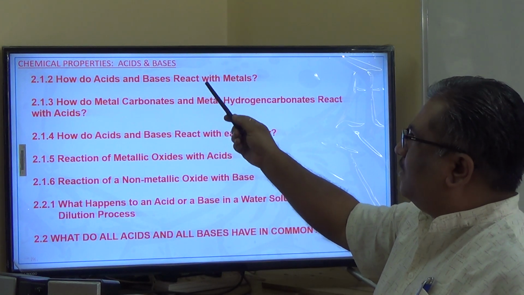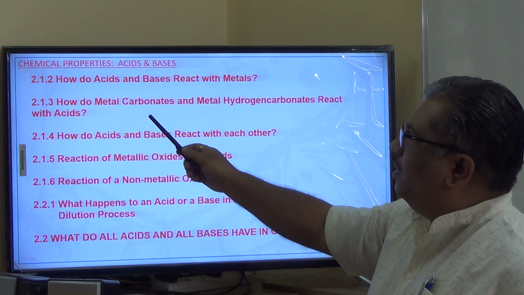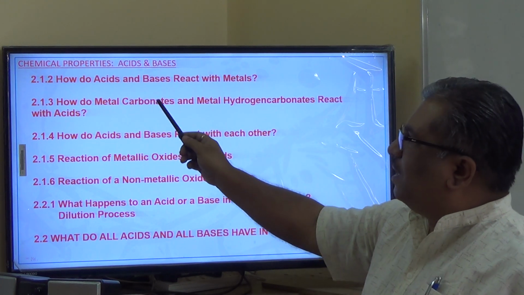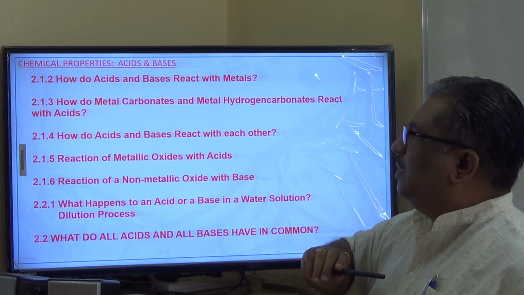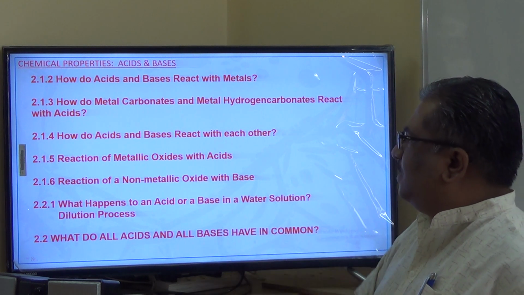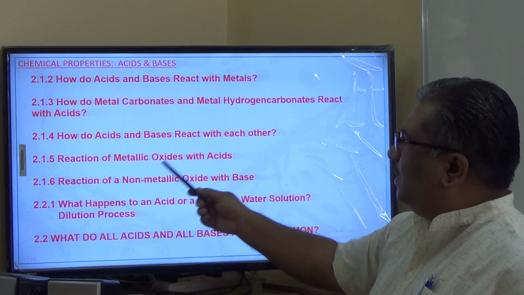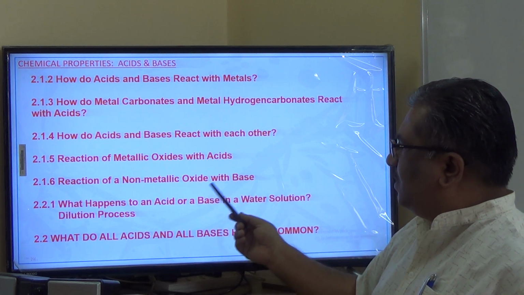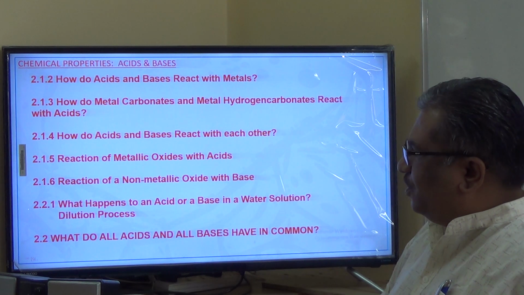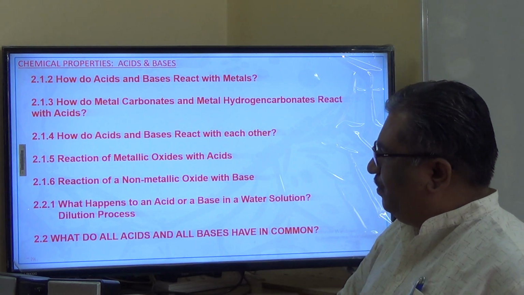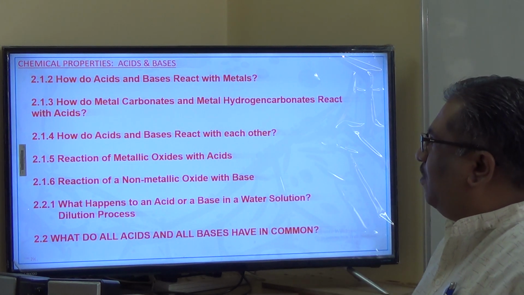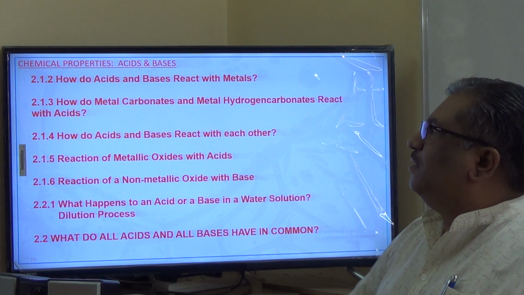How do acids and bases react with metals, and metal carbonates and metal hydrogen carbonates? How do metal carbonates and metal hydrogen carbonates react with acids? How do acids and bases react, which are neutralization reactions? Reaction of metallic oxides with acids, non-metallic oxides with acids, and what happens to an acid or a base in water solution, and what is the dilution process, and what do all acids and all bases have in common? These are the chemical properties, and let us begin with the first one.